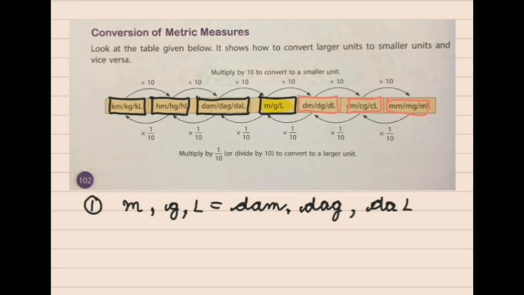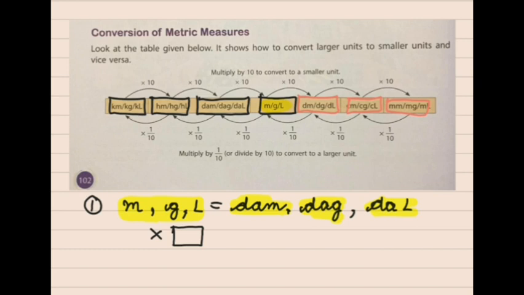The standard units are smaller as compared to units like decameter, decagram or decaliter. So here we have to convert this into the bigger unit. That's why we will multiply this with a particular number.